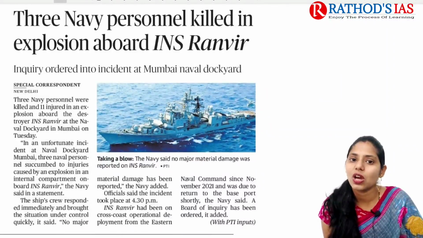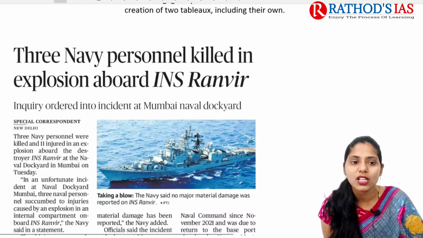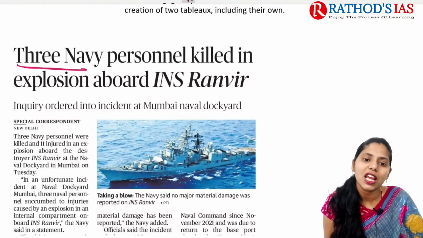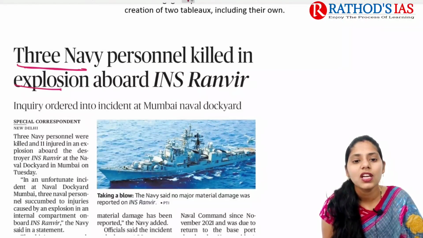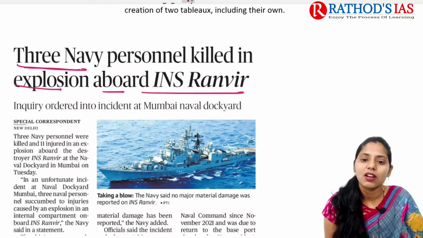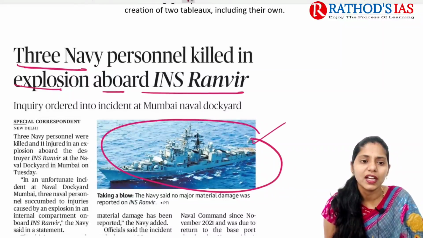So this is just about this topic. And now let us try to see the next topic. It is regarding 3 Navy personnel killed in an explosion aboard INS Ranvir. So this image, it is INS Ranvir.